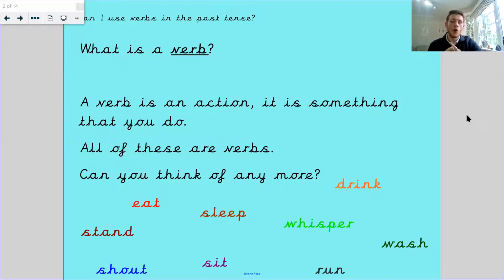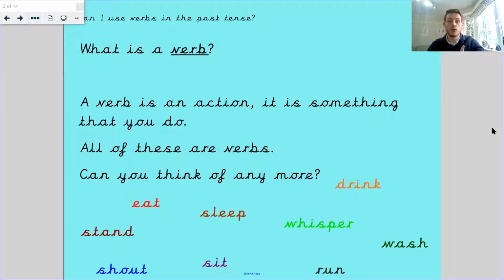Well, it's an action or something that you do, okay? So all of these are verbs. And can you think of any more? So I'm going to go through some. Eat, that's a verb, you do it. Stand, so if I stand up, that's a verb. If I sit, that's a verb, I'm doing something. If I run, or if I wash, if I drink, if I sleep, and if I shout, they're all verbs, as well as whisper. That's a verb. Now, these are all the verbs there. Can you think of any more? You might have thought of dance. That's a verb. You might have thought of jump. That's a verb. There's lots of different ones.